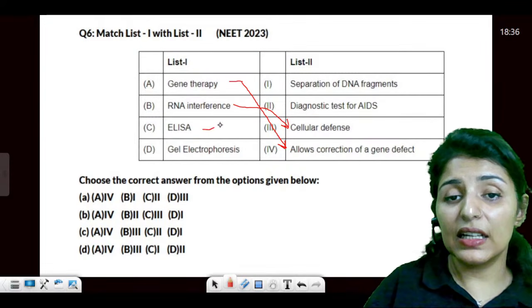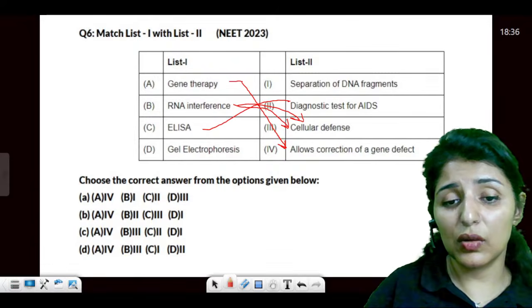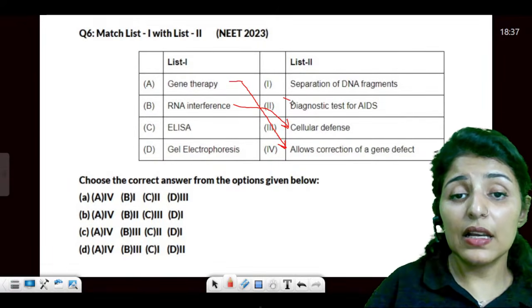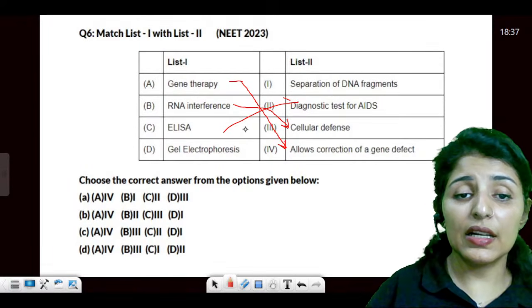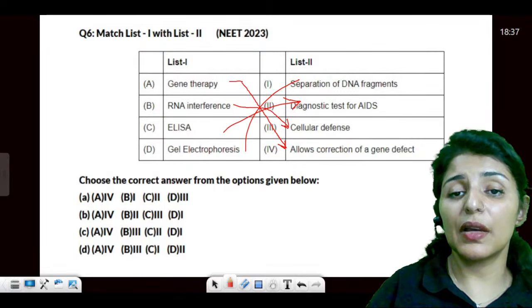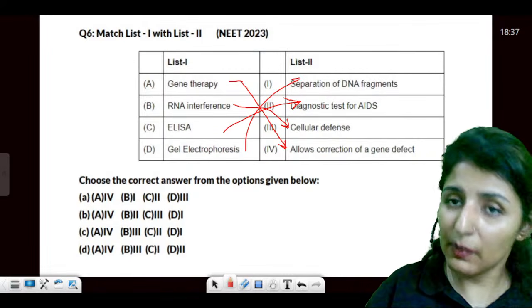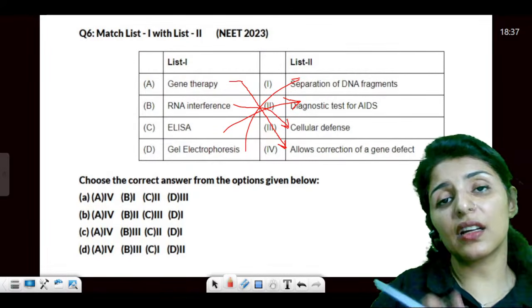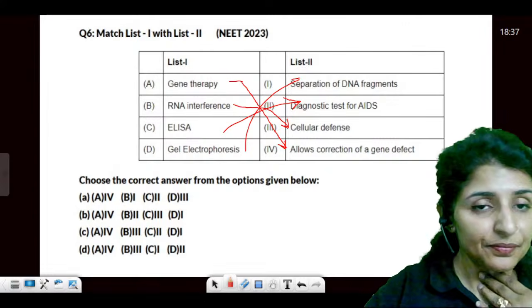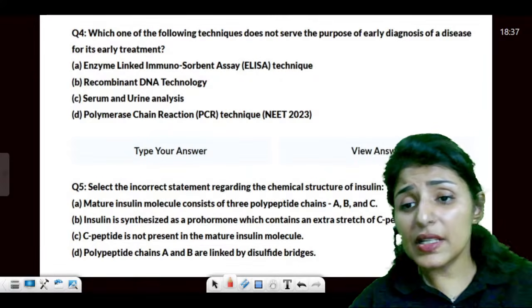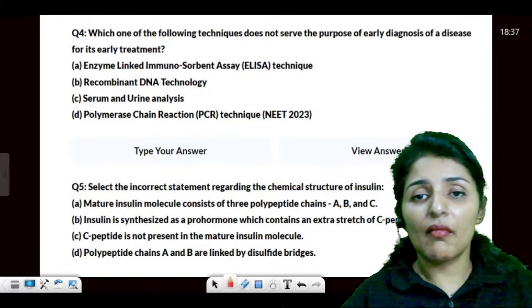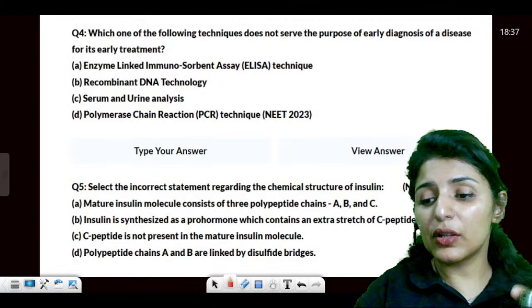Then ELISA is a diagnostic test. ELISA is a diagnostic test for AIDS, and gel electrophoresis is a method of separation of DNA fragments. Is that clear? DNA is negative, so it moves towards the positive. Are these points clear to all? Please let me know quickly. Are these points clear to everyone?